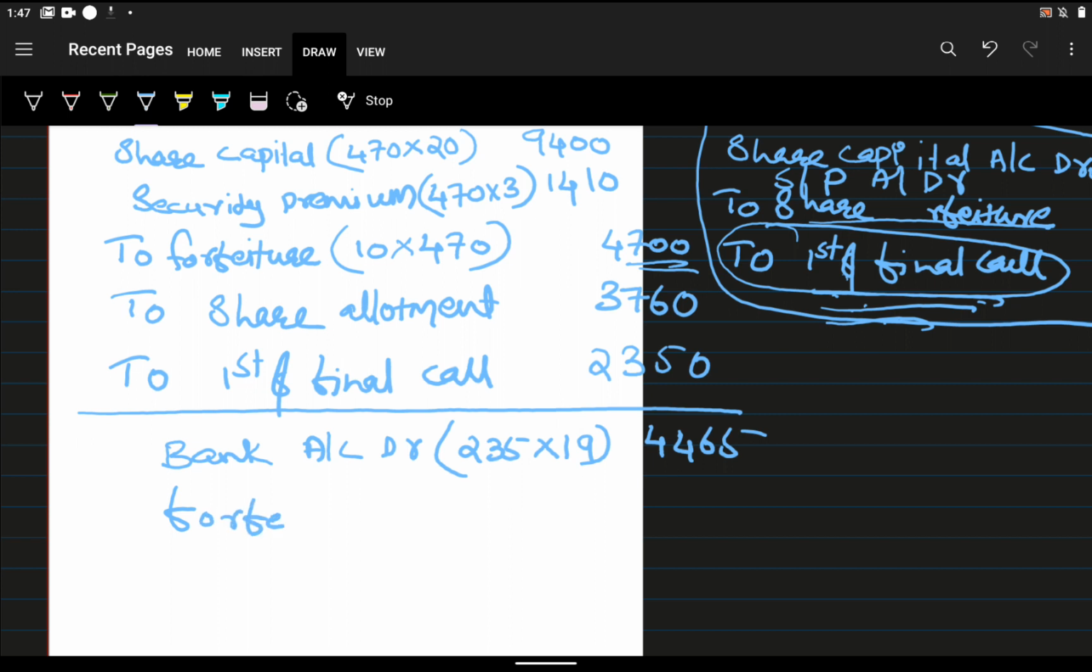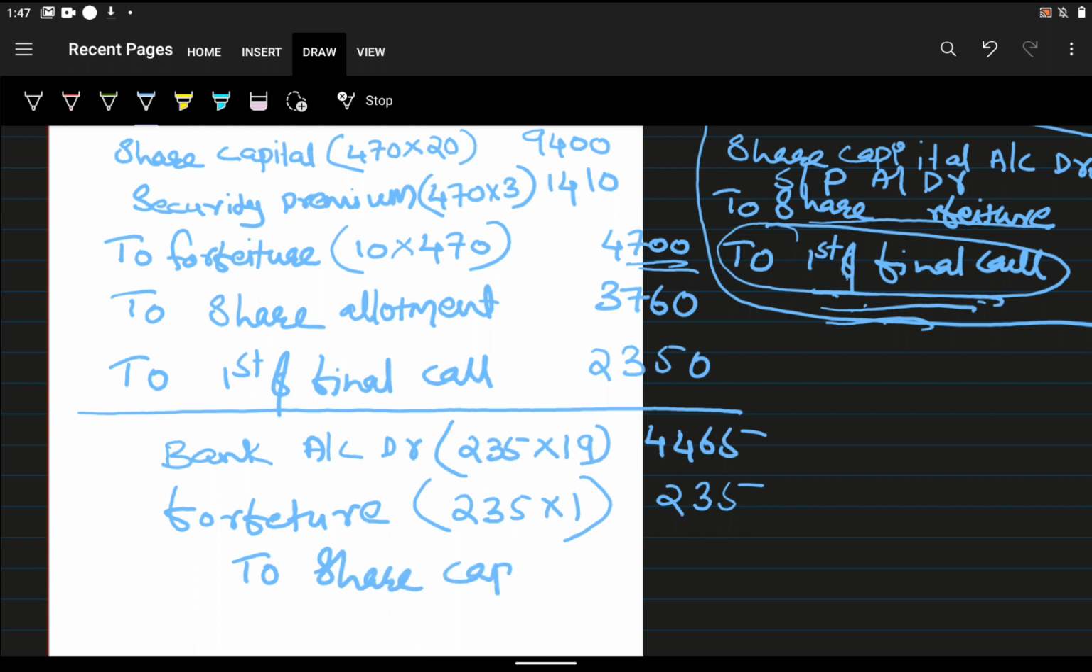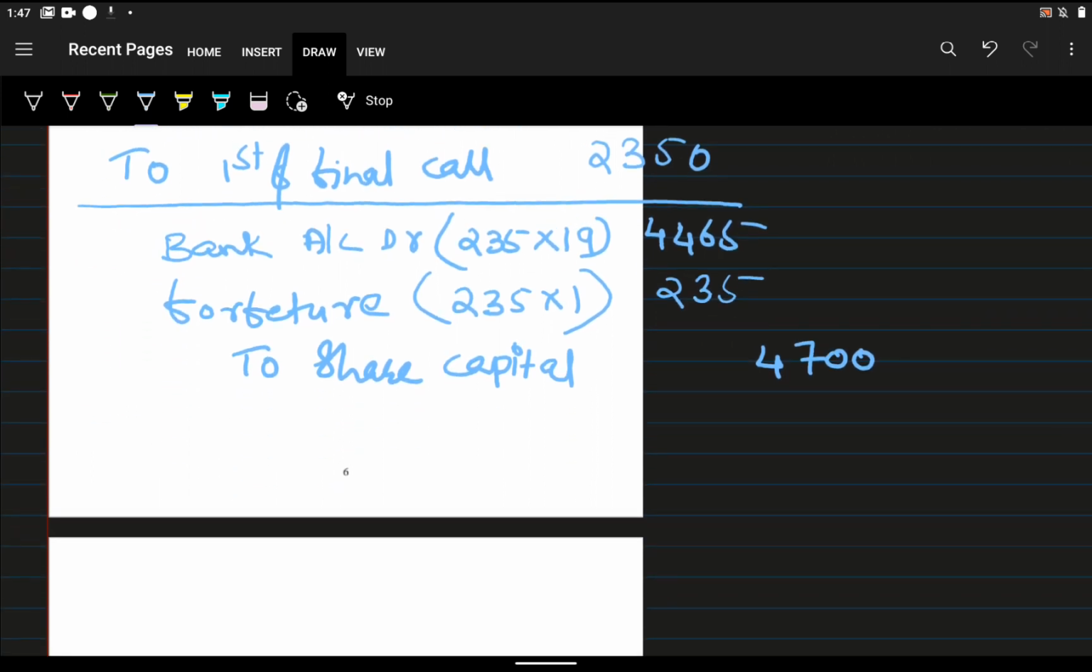Again to forfeiture account, that is 235 into 1. We will write the discount amount in forfeiture account. Okay, so how much we will get discount? We got discount, that is 1 rupee. Okay, the value of share is 20 rupees and we are going to reissue at 19 rupees. So 1 rupee discount, so 235 into 1, that is 235. Okay, to share capital, we are directly transferring to share capital without any installment, that is 4700, that is 20 into 235, that is 4700. This is the answer for question number 18.